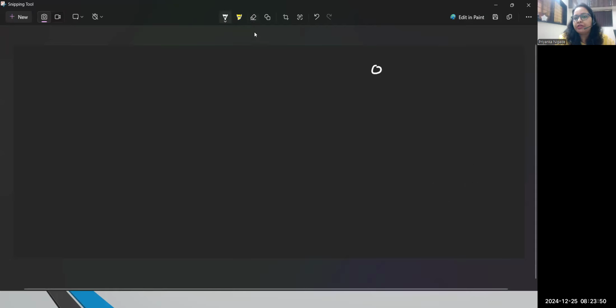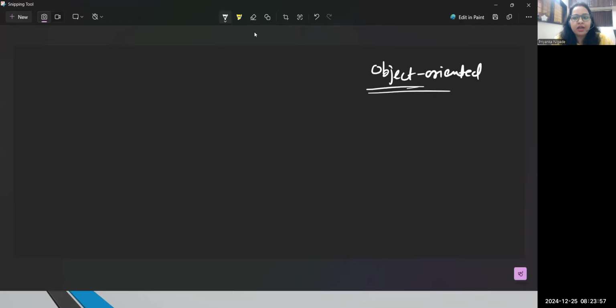object-oriented programming language, right? But to understand what an object-oriented programming language is, you need to first understand what an object is, right? So let me start my introduction to Java programming with the introduction to the object. What exactly is an object?